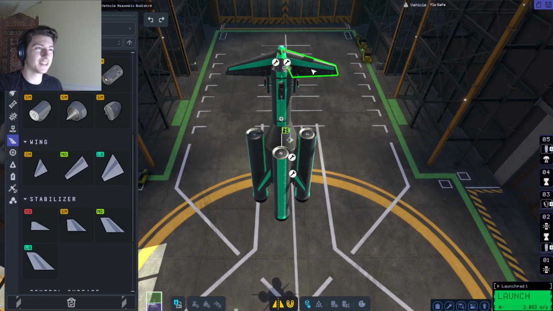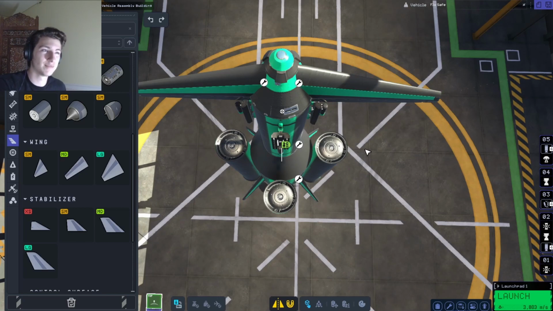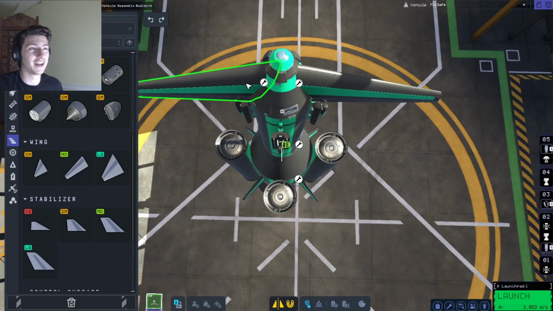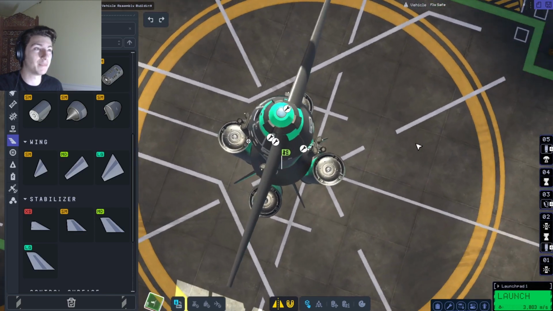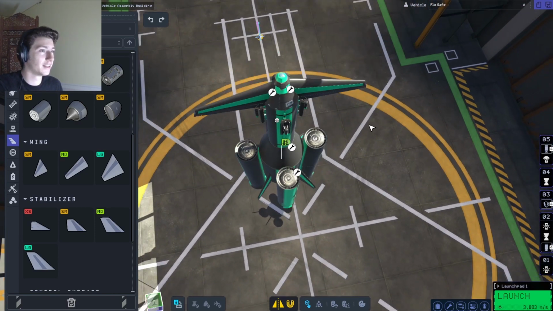And something tells me that just throwing wings on the crew capsule, I don't know, it doesn't seem like a good idea to me, honestly. Maybe I'm wrong and this is the most brilliant recovery system ever, but we're gonna find out.